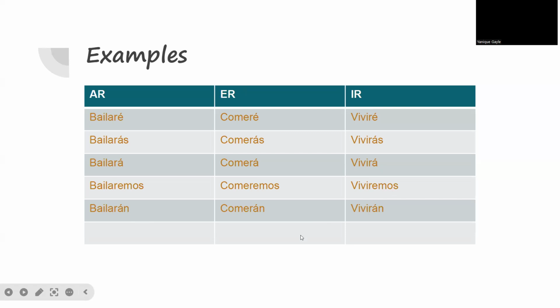Okay? So all we do is add the endings to the infinitive form of the verbs, and that's how you form the future. This would be like the will when we use will plus the verb in English. So I will dance. I will eat. I will live. Okay, this is what it means.